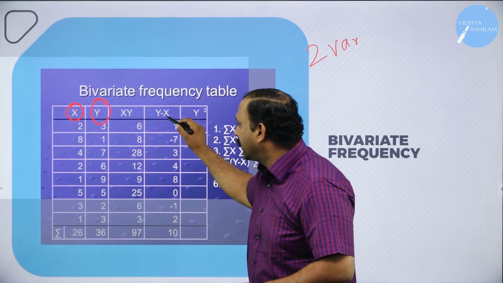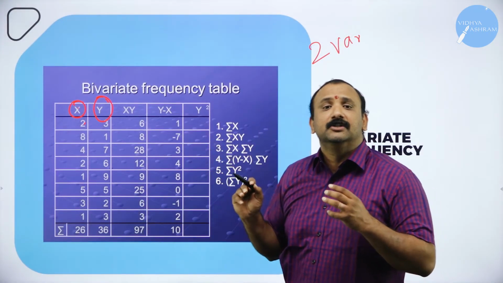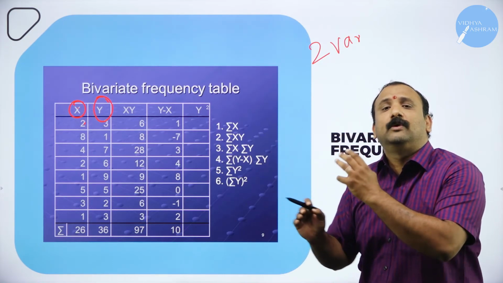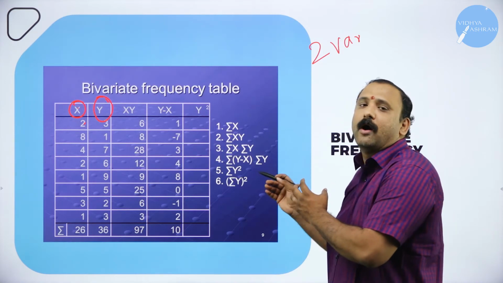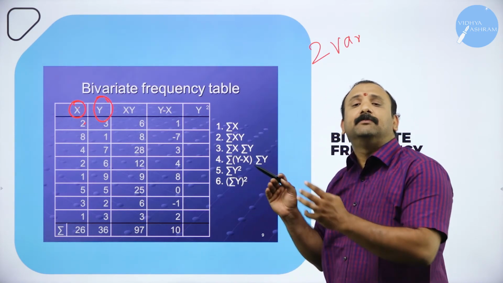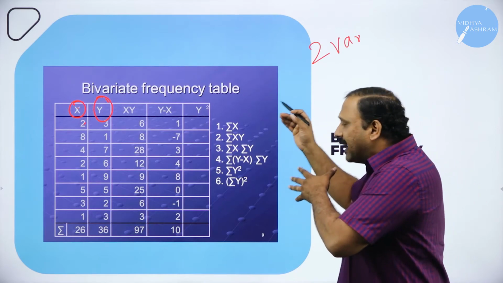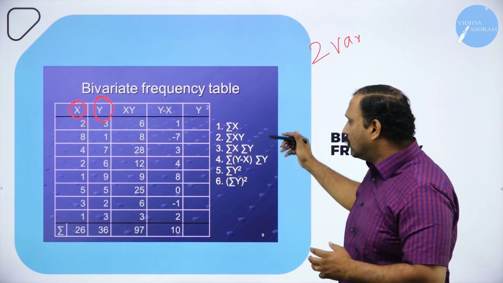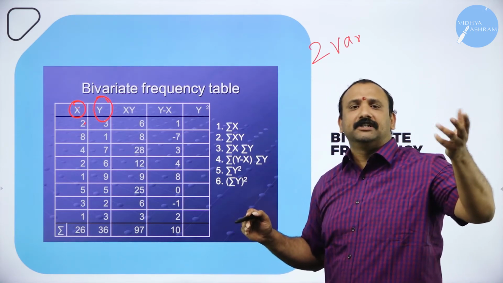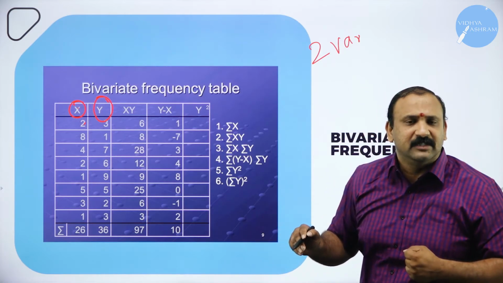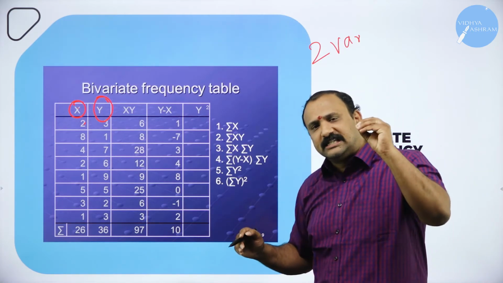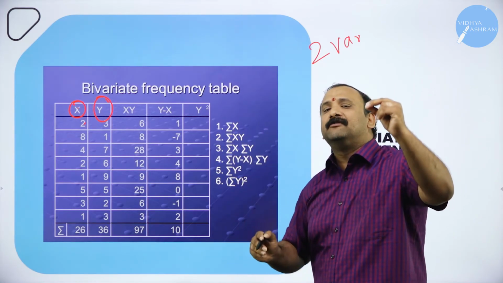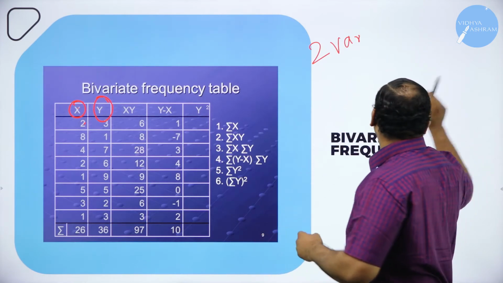Automatically now if you start looking, it changes the value altogether. So that is why it is very, very important for us to understand how the value keeps changing. Bivariate means there are two combination factors, there are two things that keep happening together. So that is why the bivariate frequency is a combination of two variables put together. So you can see there are multiple combinations which we will be talking about in the higher levels of statistics, but at this level you just need to know the combination of two variables alone. That's why we call it a bivariate frequency table.